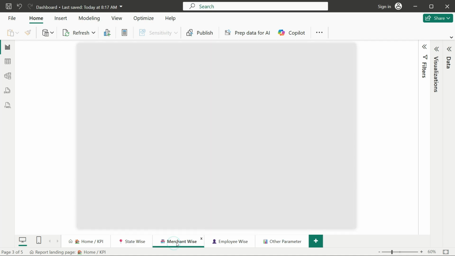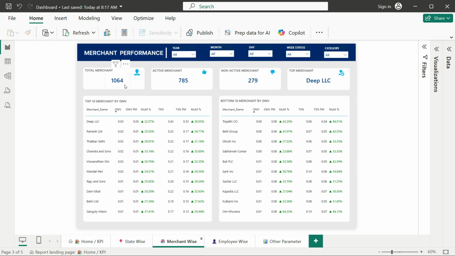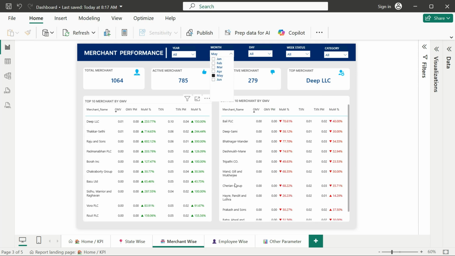Now the third page is related to merchants. In total we have 1064 merchants, 785 are active and 279 are non-active, and the top merchant is Deep on the basis of GMV. Here are the top 10 merchants by GMV and the bottom merchants by GMV. You can select the filters from here. You can see the performance of all the merchants here, who is growing and who is decreasing in transactions or GMV.